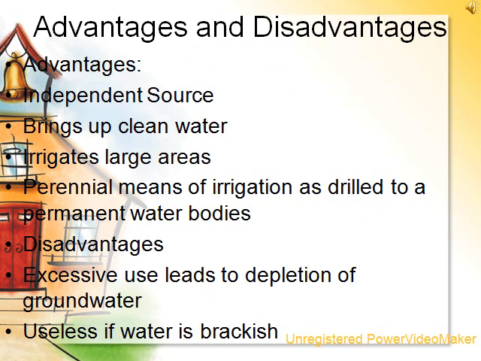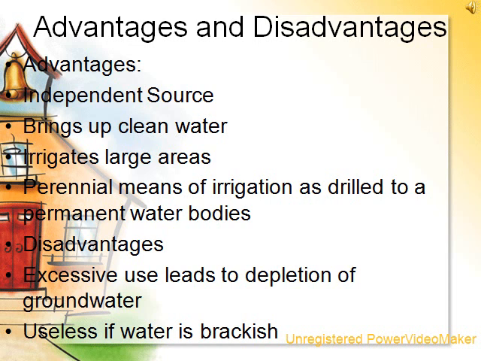Now let us discuss the advantages and disadvantages of tube well irrigation. As for tube well, all of you must have seen in your villages, in the fields, which is the most common source of irrigation. So these advantages: it is an independent source of irrigation. Second, it brings up clean water. It can irrigate large area of agricultural land. It is easier to bring up large amount of water in short time period. It is a perennial means of irrigation as it is drilled up to a permanent water table.